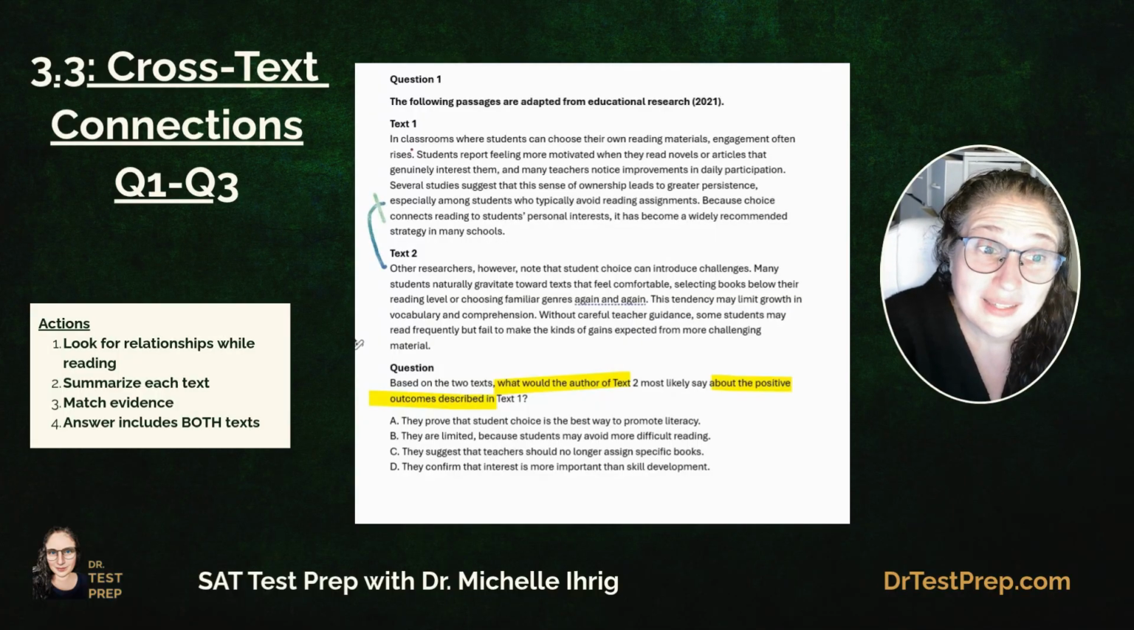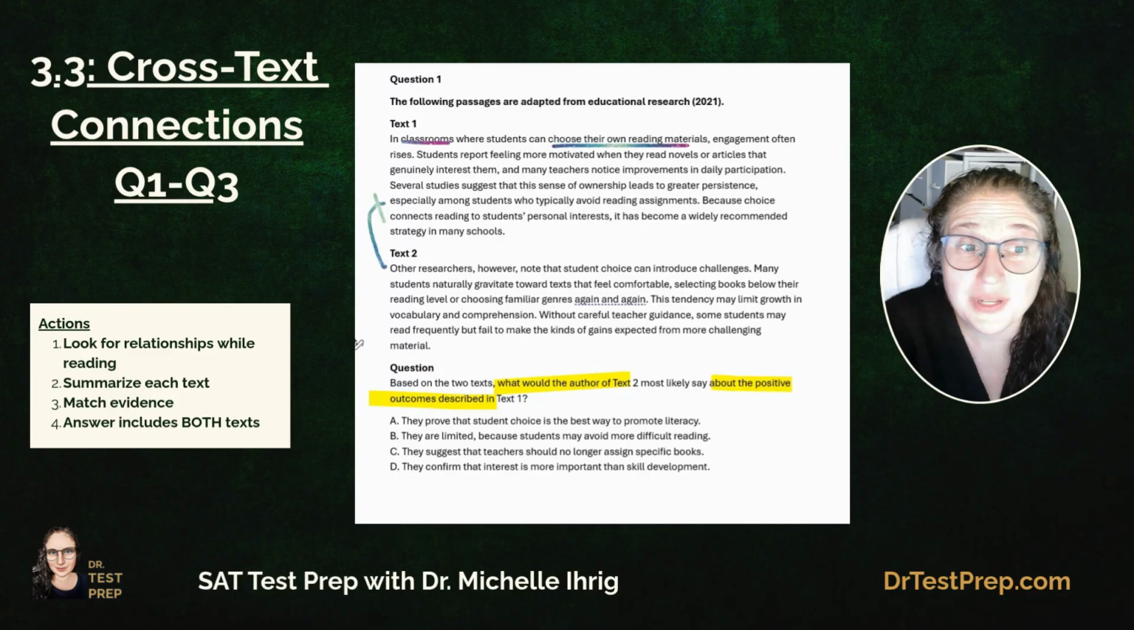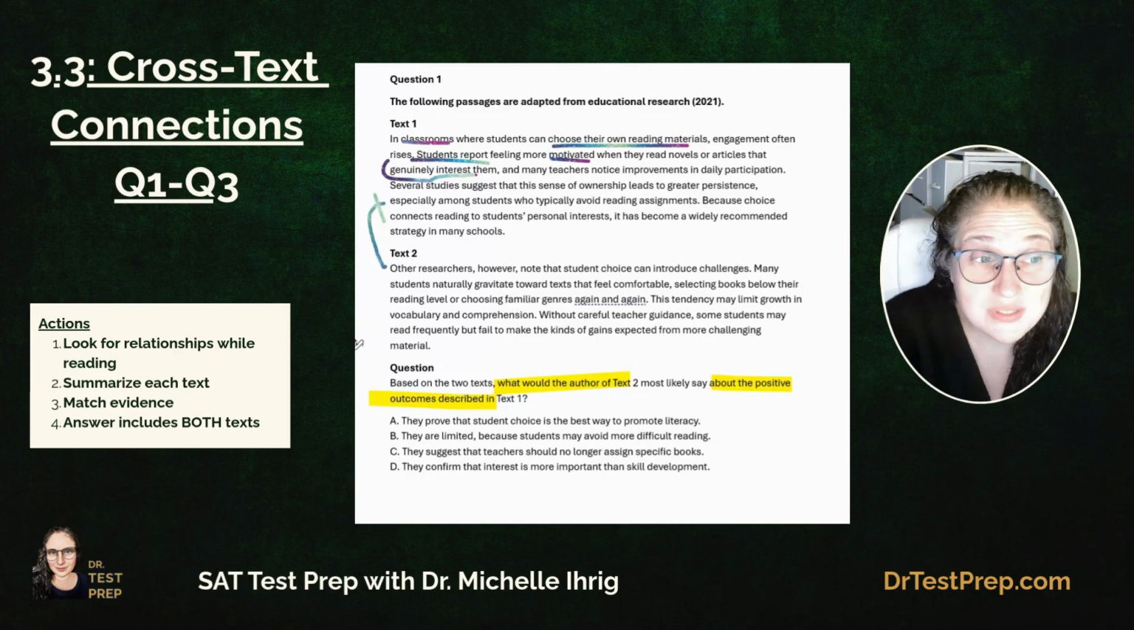Text 1. In classrooms where students can choose their own reading materials, engagement often rises. Students report feeling more motivated when they read novels or articles that genuinely interest them, and many teachers notice improvements in daily participation. Several studies suggest that this sense of ownership leads to greater persistence, especially among students who typically avoid reading assignments. Because choice connects reading to students' personal interests, it has become a widely recommended strategy in schools.